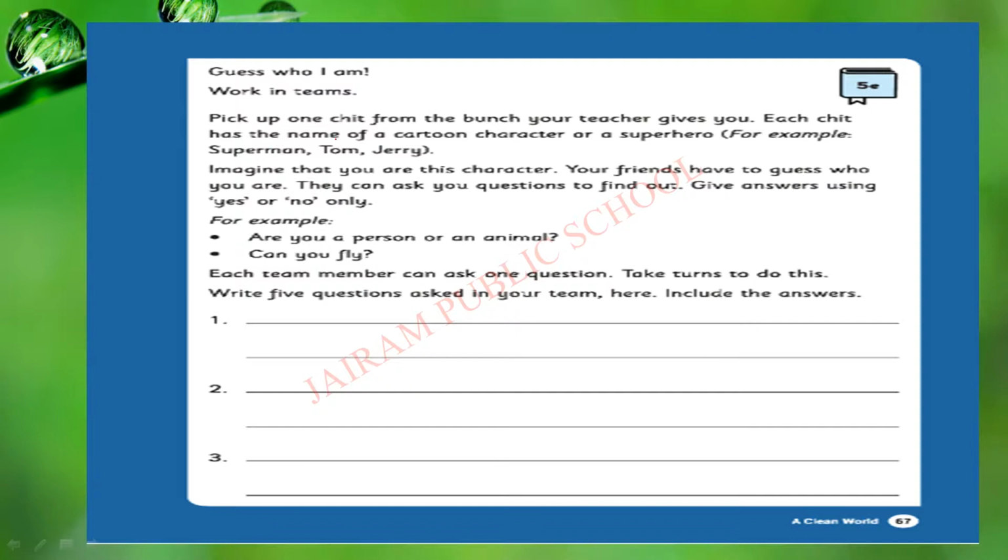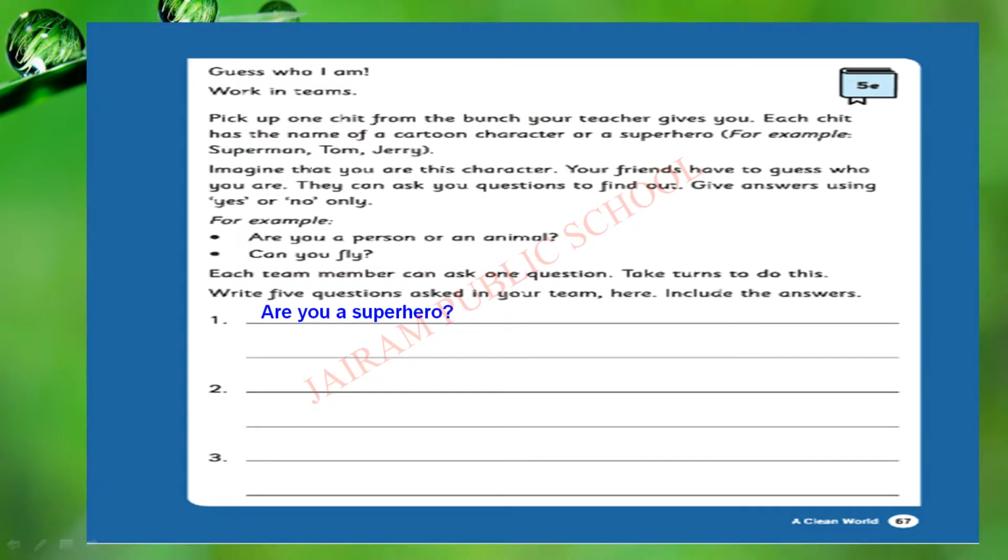Next one, work in teams. Pick one sheet from the bunch your teacher gives you. Each sheet has the name of a cartoon character or a superhero. This activity we can't do in the classroom, so you do it at home with your siblings or your friends. Write the superhero names or your favorite cartoon characters' names, shuffle the chits, and make your friends pick up a chit and ask questions to them.